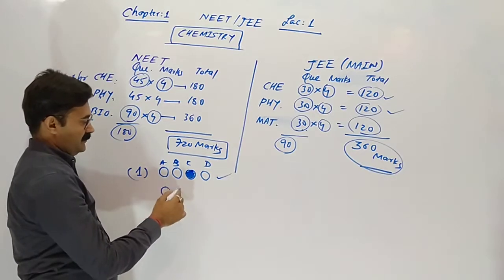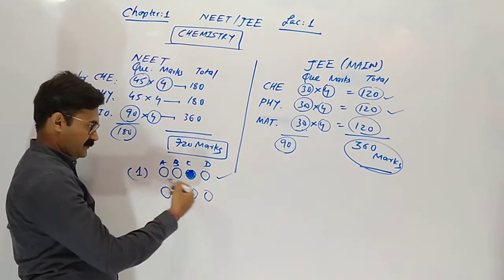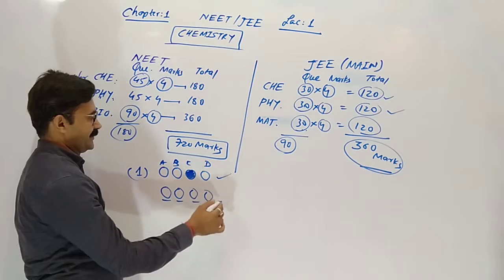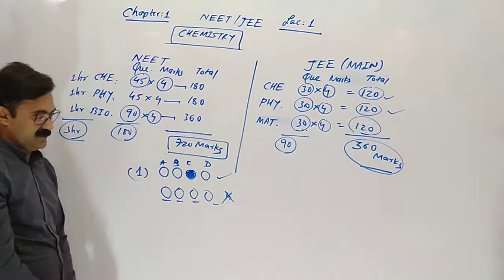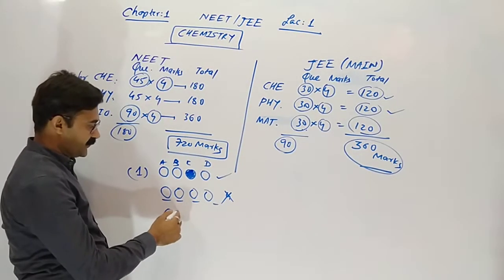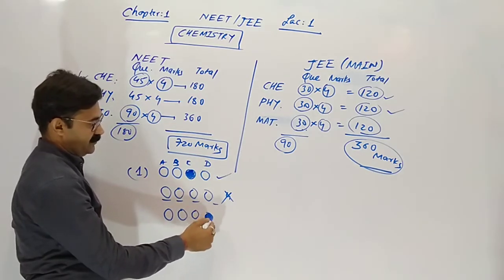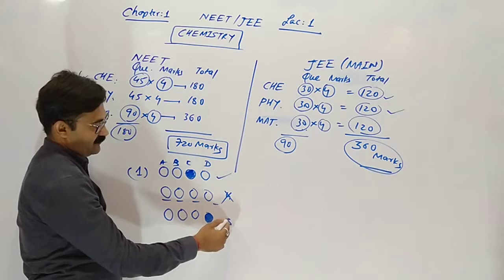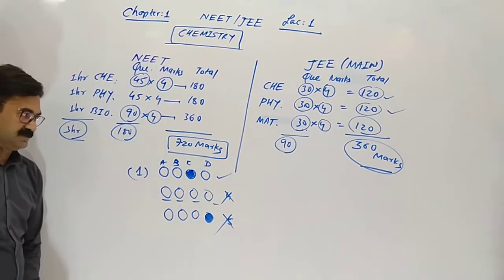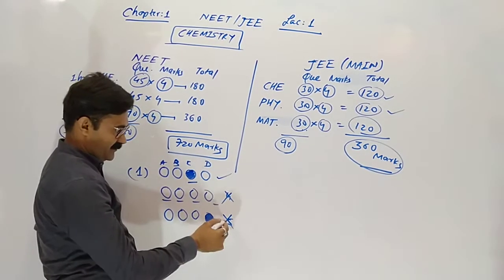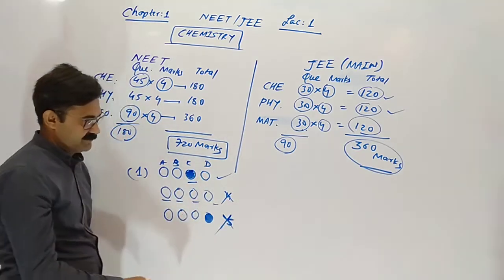If we don't know the answer and leave the question blank, then 4 marks will be lost. If answer is C and we point out D, then 5 marks will be cut. 4 marks we lose, 1 as a penalty.